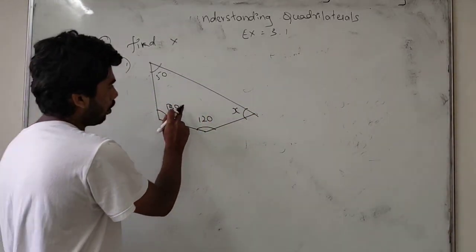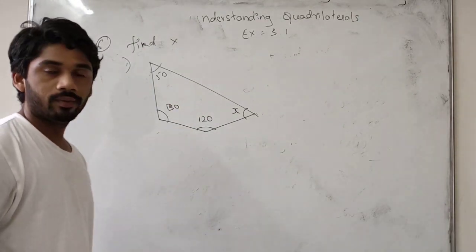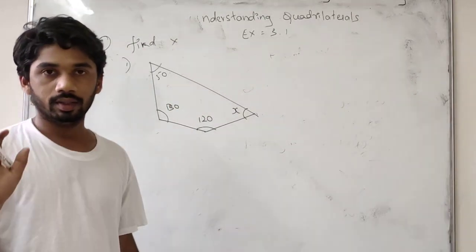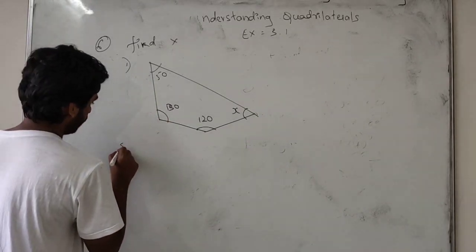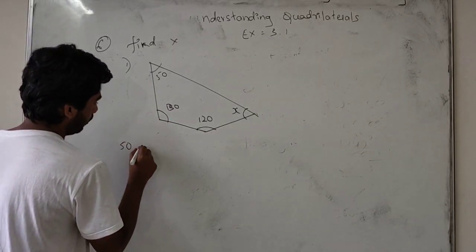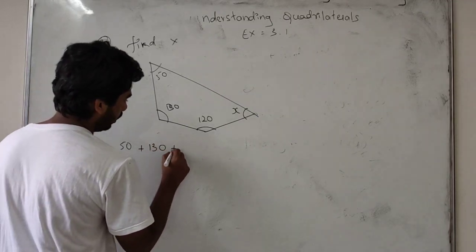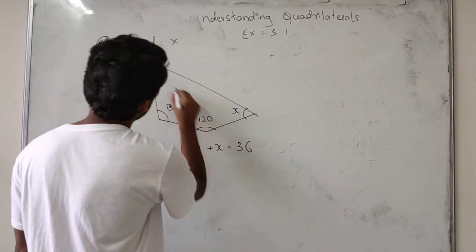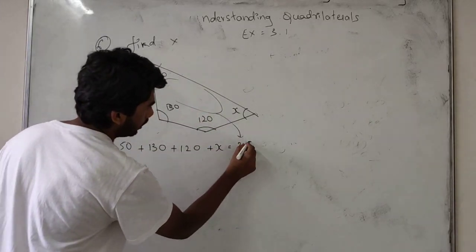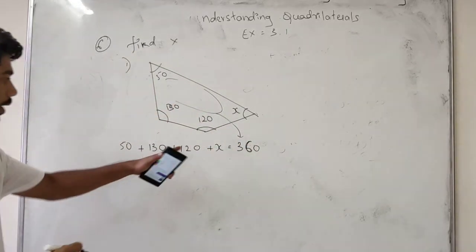So students, this is a quadrilateral figure. In a quadrilateral, all the angles sum to 360. So I will take 50 plus 130 plus 120 plus x is equal to 360 degrees. We have to find the value of x.